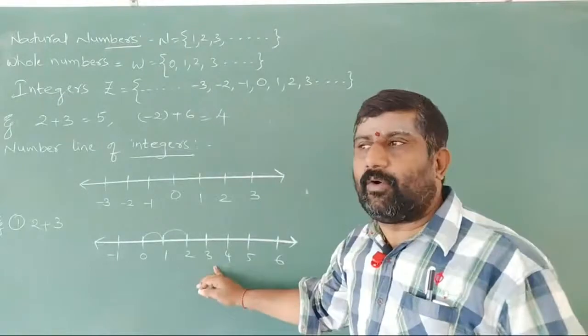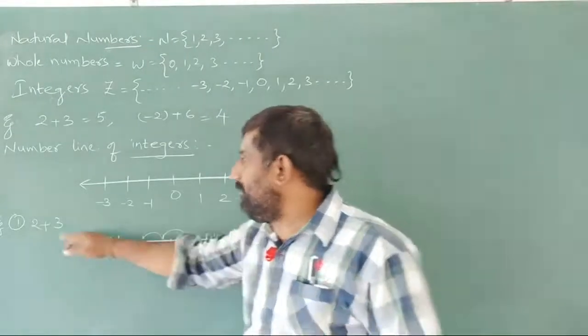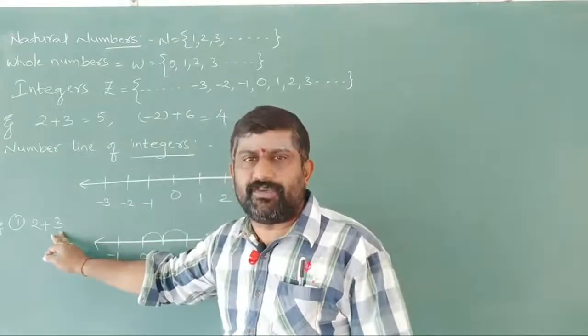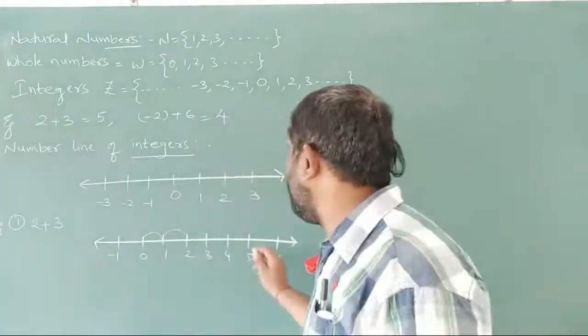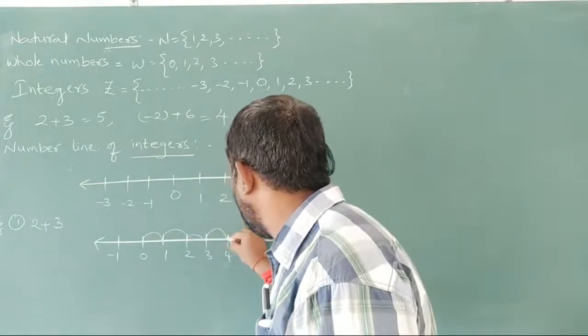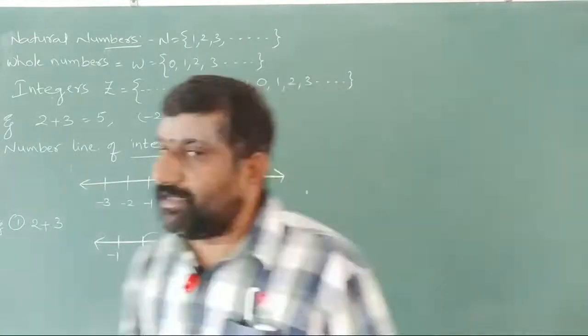Now the same doubt arises here: whether we have to move right side or left side. You see the number 3 we have here. It is positive, so simply you move to the right side again. How many steps? 3 steps. So 1, 2 and 3. So this is 2 plus 3.